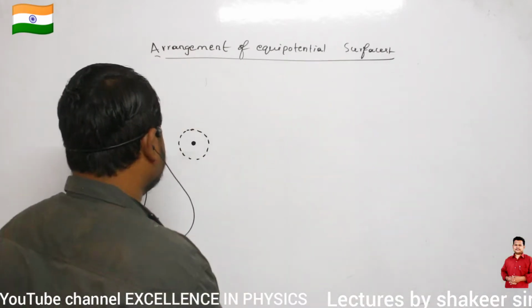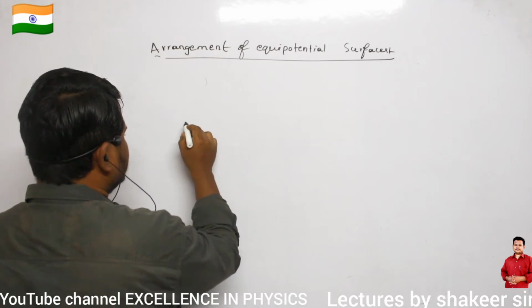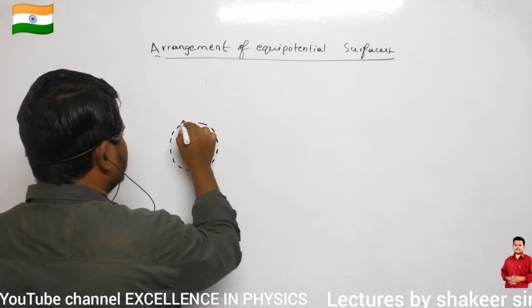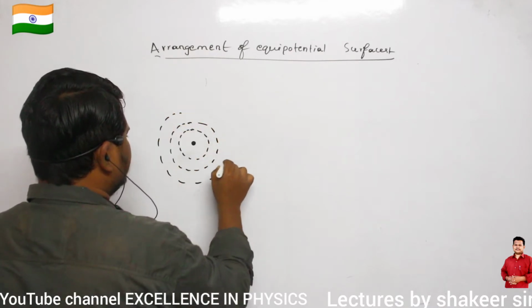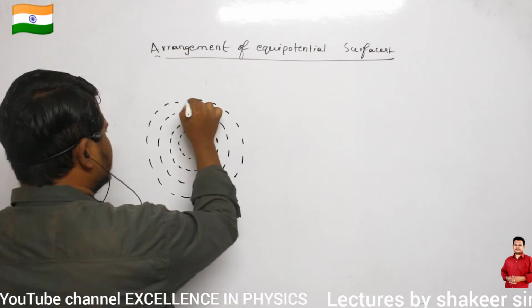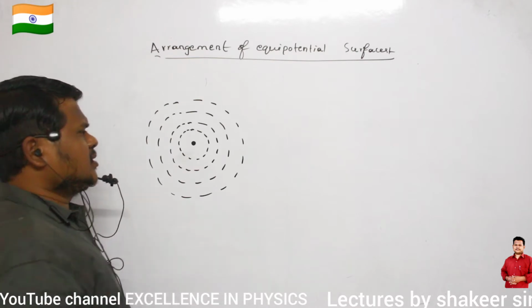For example, let us see, this is the second equipotential surface. I can say this is a third equipotential surface, this is a fourth equipotential surface. So definitely I can draw equipotential surfaces like this. Are you able to understand?